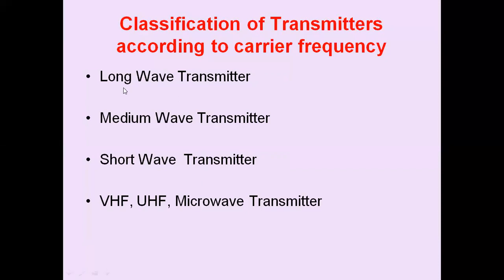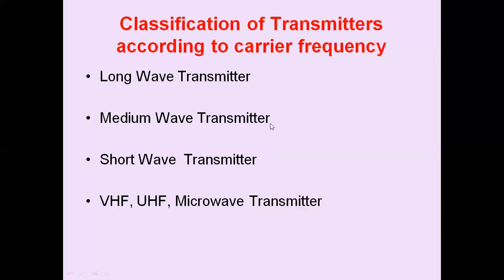Long wave transmitters operate on long waves, that is on frequencies below 300 kilohertz. Such transmitters are used for broadcast in countries where atmospheric disturbances on long waves are not severe.